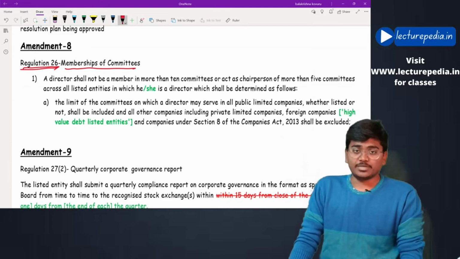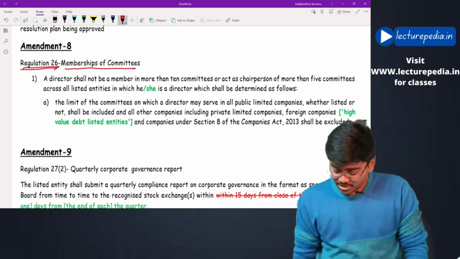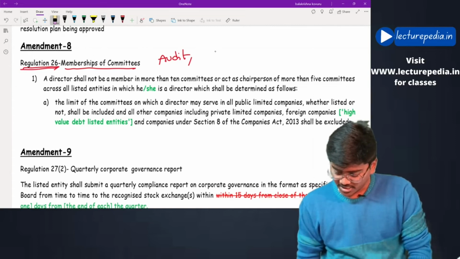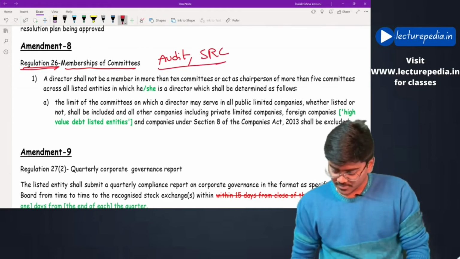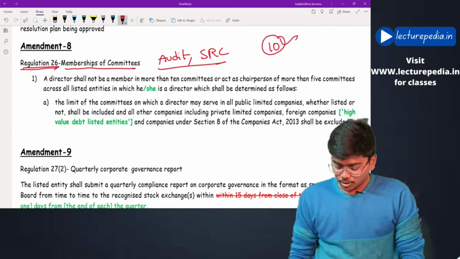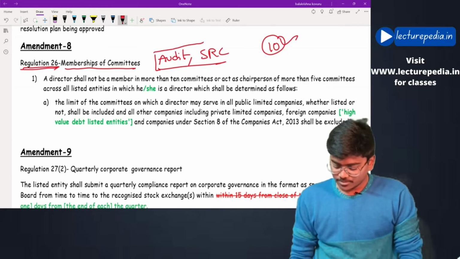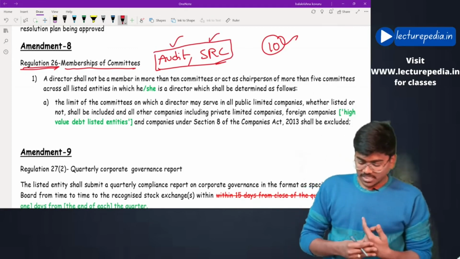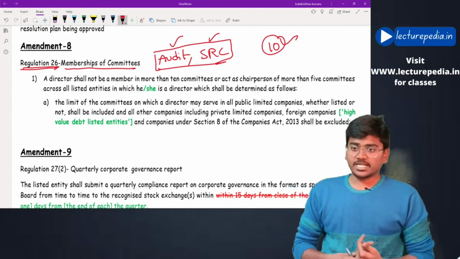Okay, 10 committees, and such committees should be either the audit committee or the stakeholder relationship committee. For calculating the maximum of 10 memberships, you have to consider memberships of only these two committees, audit committee and stakeholder relationship committee. Okay, this was there earlier also.